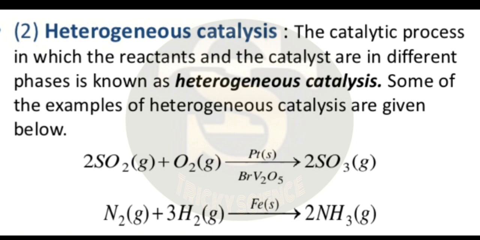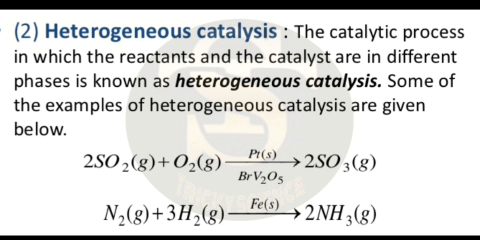Heterogeneous catalysis. The catalytic process in which the reactants and the catalyst are in different phases is known as heterogeneous catalysis. In heterogeneous catalysis, the catalyst is usually present in the solid phase and the reactants usually in the gas phase.